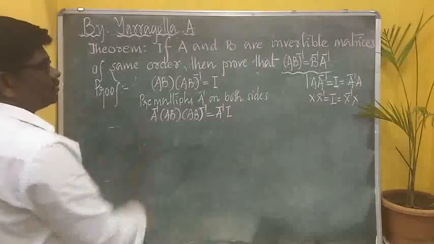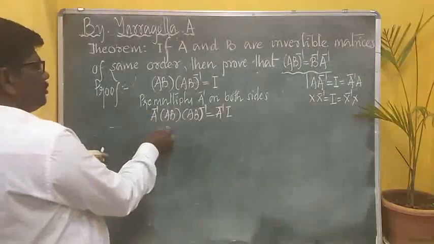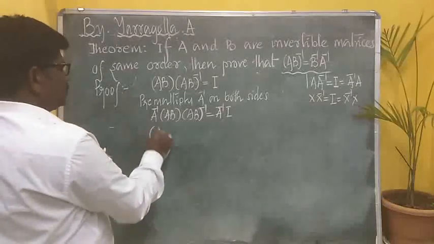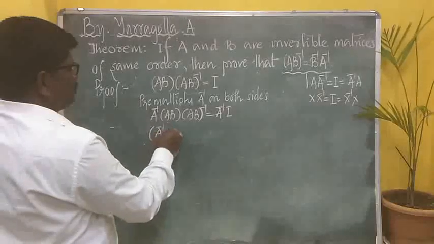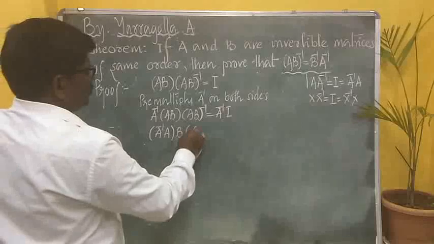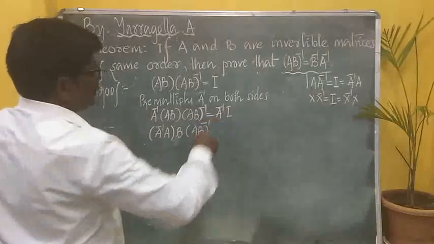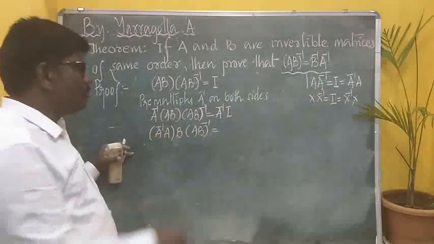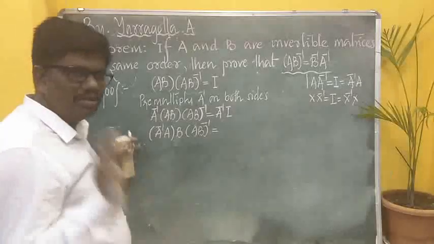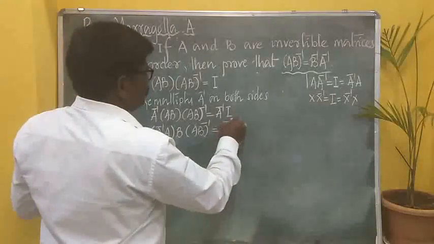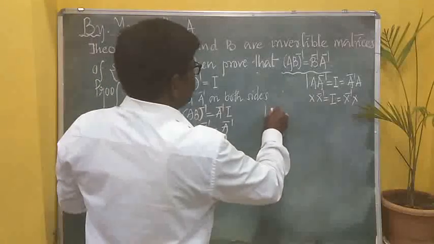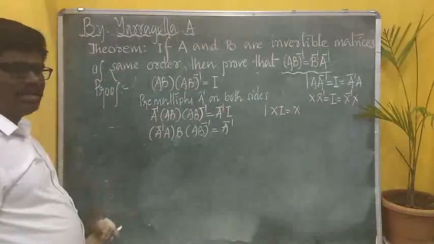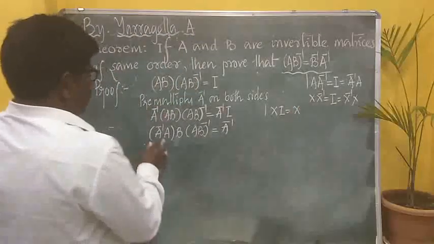Let us apply the associative property. That means I will open a bracket for these two and put the bracket for these two now. That means the bracket is exchanged like this. A inverse into A, so B is left free. This cannot be opened, so I will keep it as this. It is equal to A inverse, because any matrix, if you multiply with I, you will be left with the same matrix.